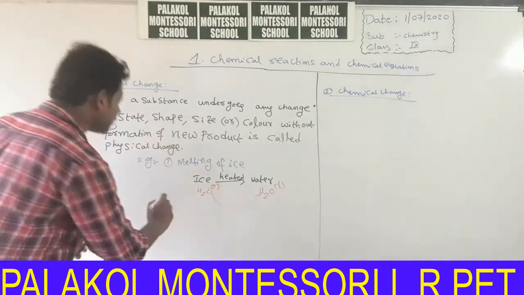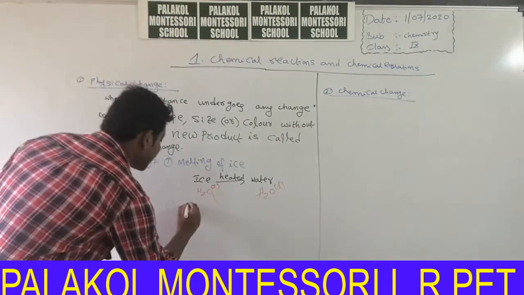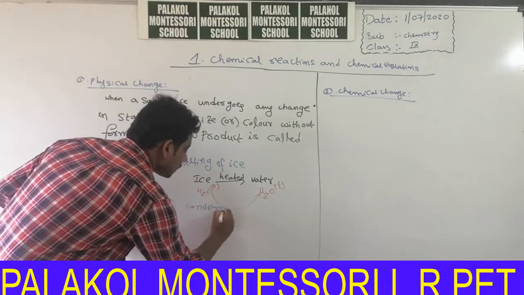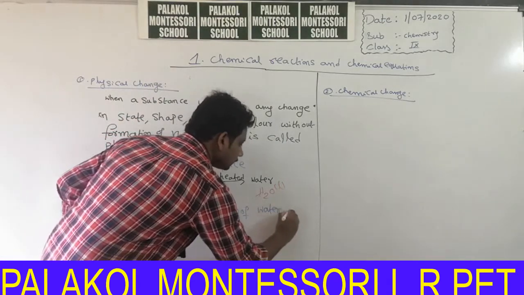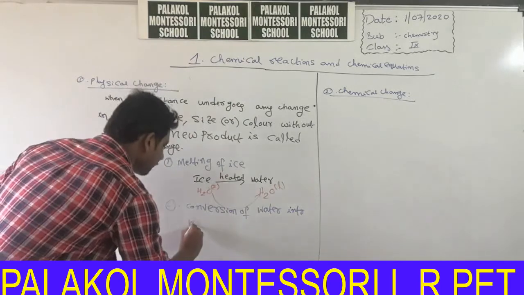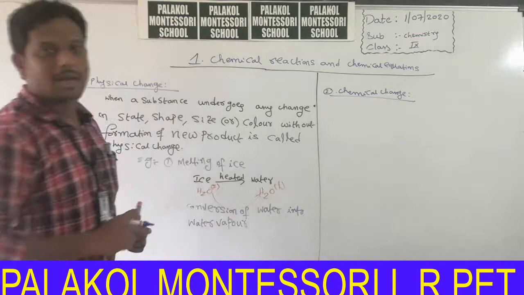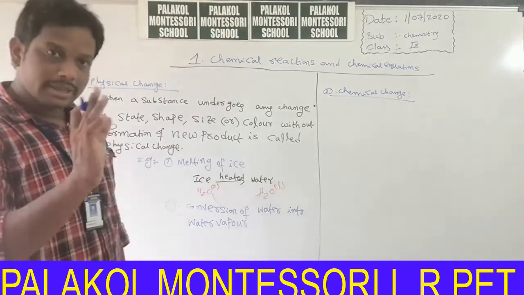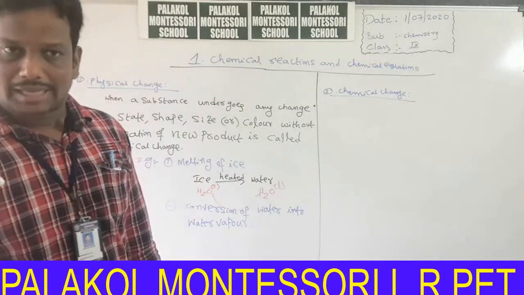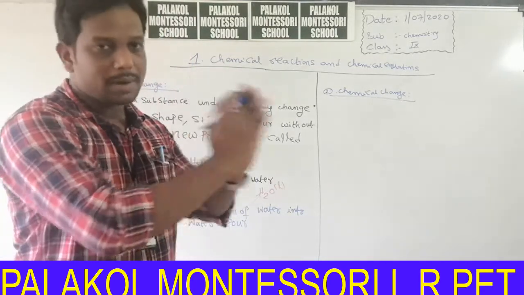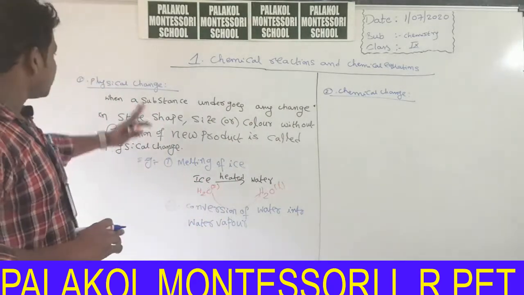And a second example: conversion of water into water vapor. Conversion of water into water vapor is also an example for physical change. In this case also, state of water is liquid, state of water vapor is gaseous. That means change of the substance from liquid state to gaseous state takes place. That is why it is also an example for physical change.